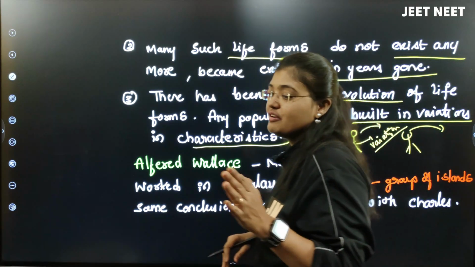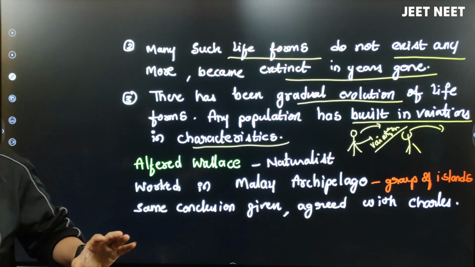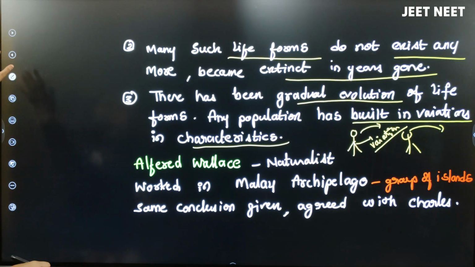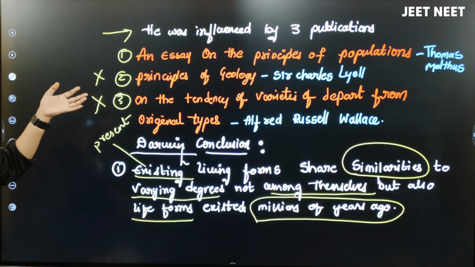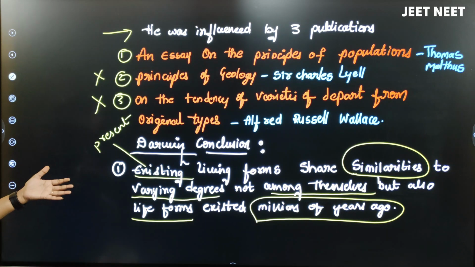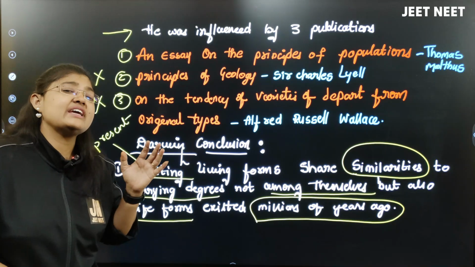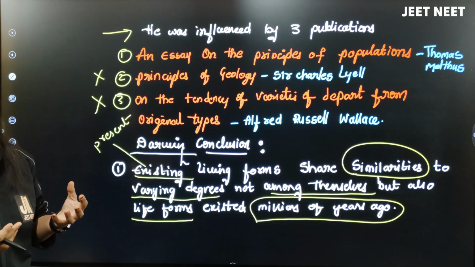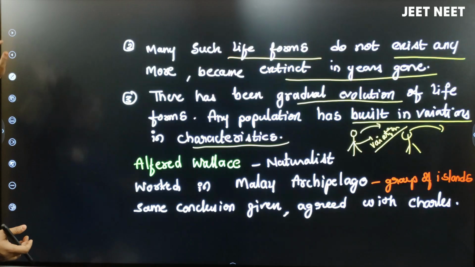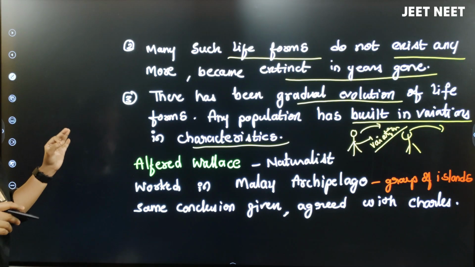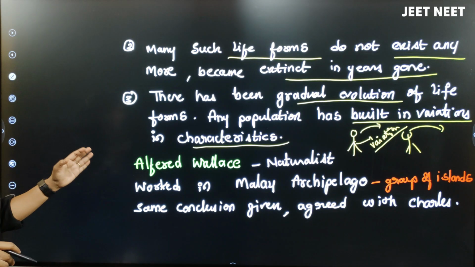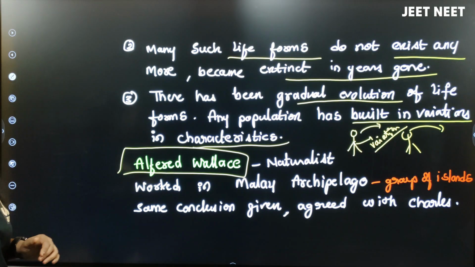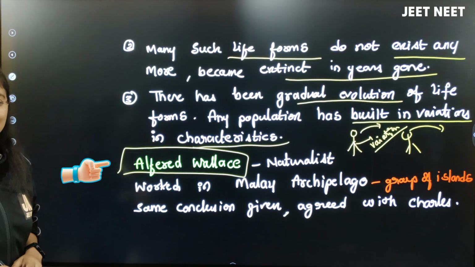Even when Charles Darwin was doing all this work, he started in 1831 up to 1836. Actually, he read all these books around 1840 or 45. After reading these books, in 1856, if I am not wrong, he wrote the book called Origin of Species. Around 20 to 25 years, he worked upon the evolution of species. Along with this, when Charles Darwin was doing all this research upon the evolution of species, there was one more scientist called Alfred Wallace. Alfred Wallace was also a naturalist, beta.